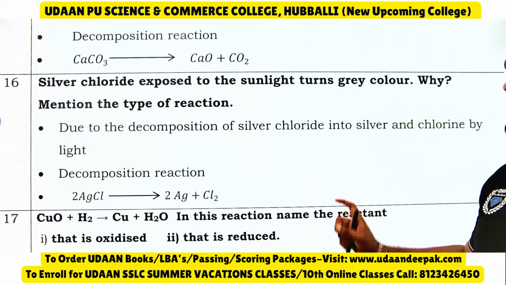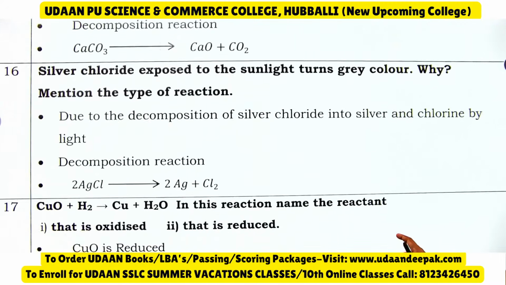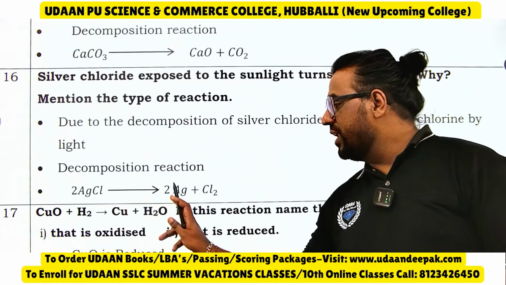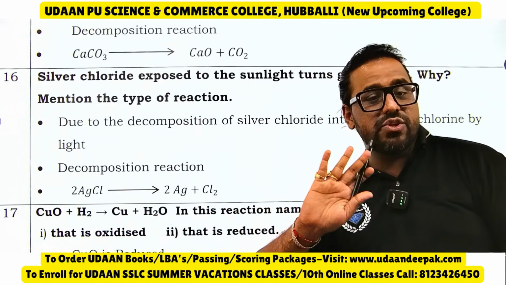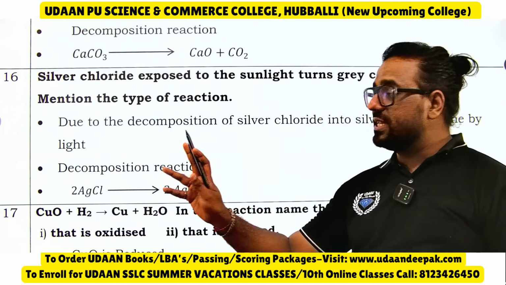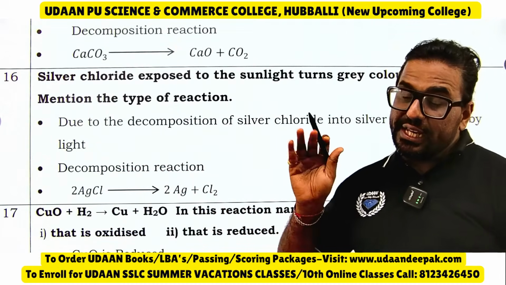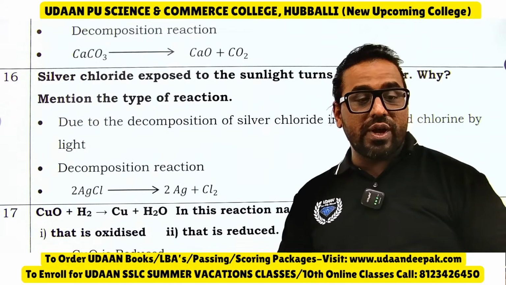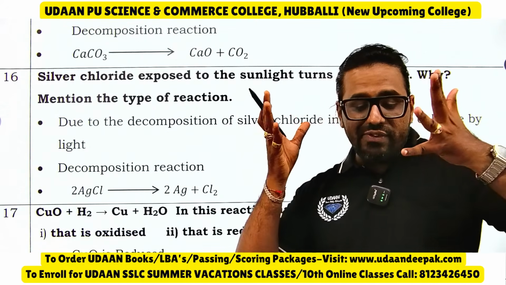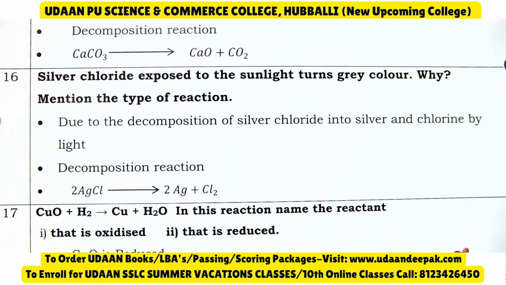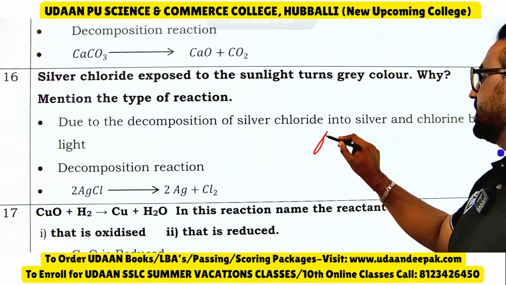Next, silver chloride exposed to sunlight turns gray in color. Why? See, silver chloride, AgCl, will become Ag plus Cl2. It is not AgCl2, remember it is AgCl. This is due to a decomposition reaction. Which decomposition reaction is it? Tell me. It is a photolytic decomposition reaction. You should mention the type of chemical reaction here.